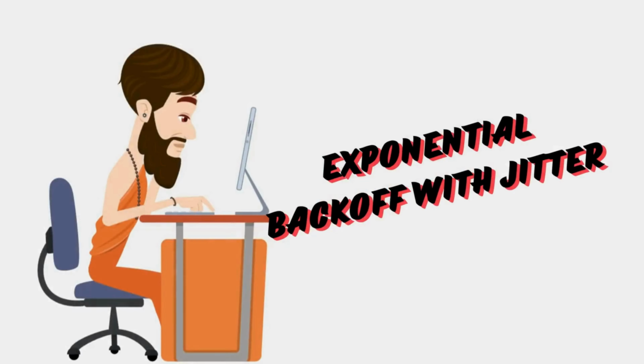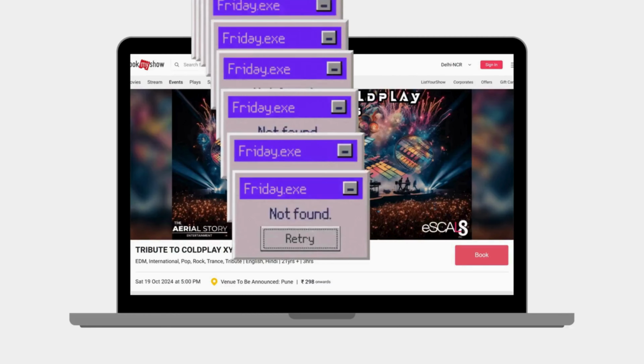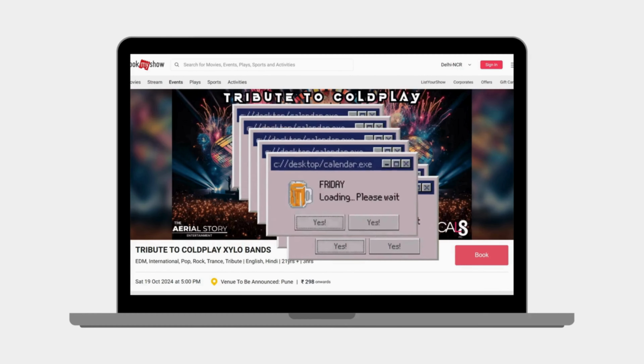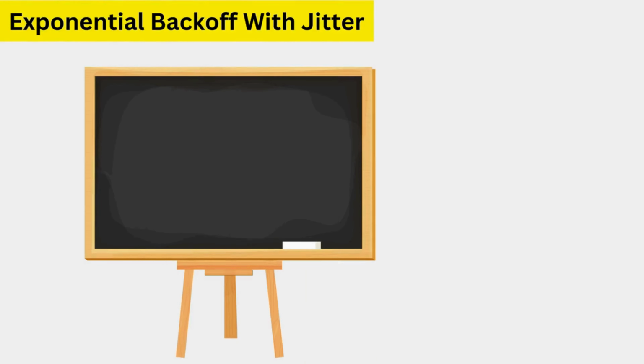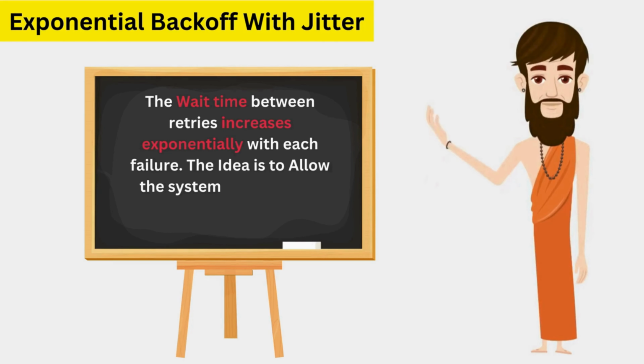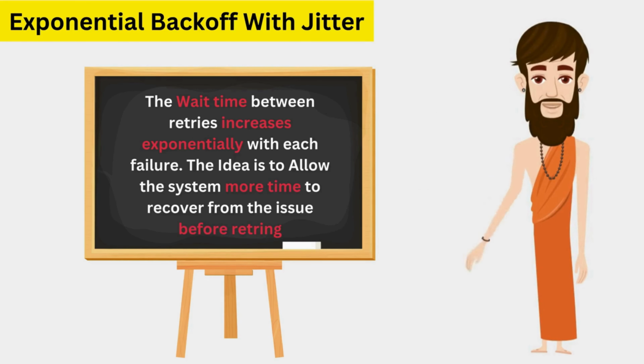One way to solve the issue of overwhelming servers during high demand is by using exponential backoff with jitter. Instead of retrying immediately after a failure, users wait increasingly longer times before attempting to retry. Let's break down how this works. In exponential backoff, the wait time between retries increases exponentially with each failure. The idea is to allow the system more time to recover from the issue before retrying.